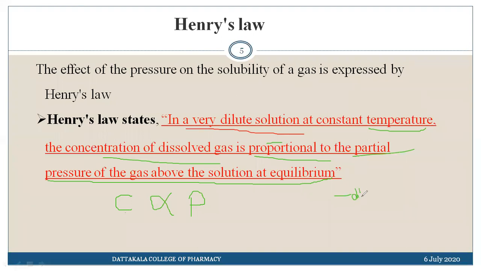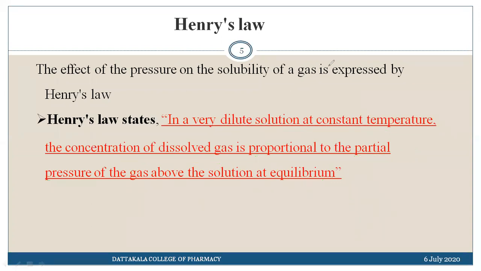And one important parameter is that temperature must be constant. So in simple terms, Henry's law says that as the pressure increases, the solubility of gas in the liquid will increase at constant temperature in a very dilute solution.